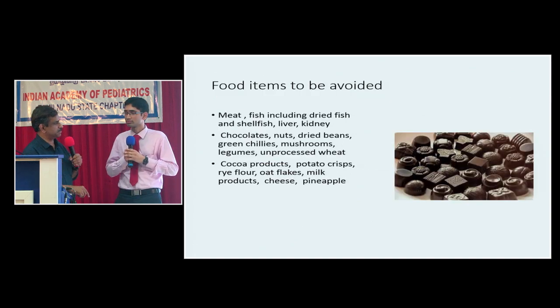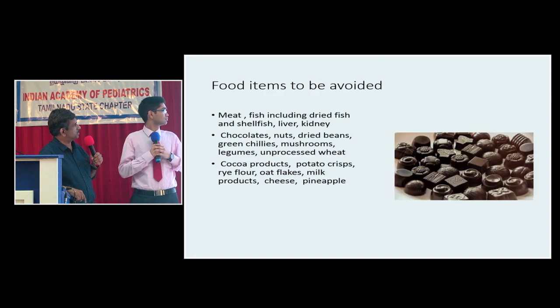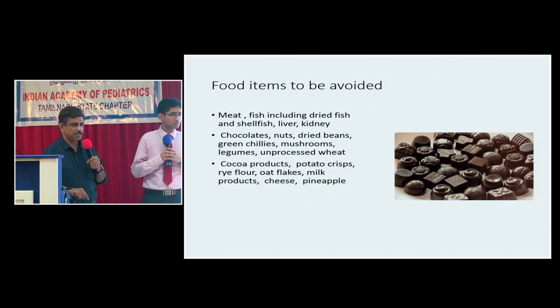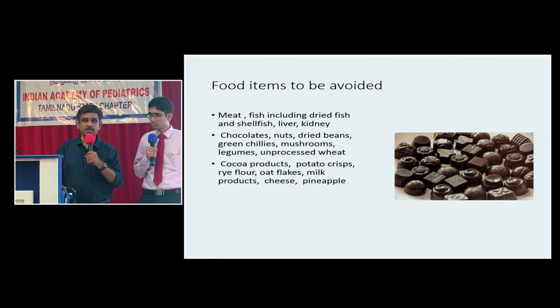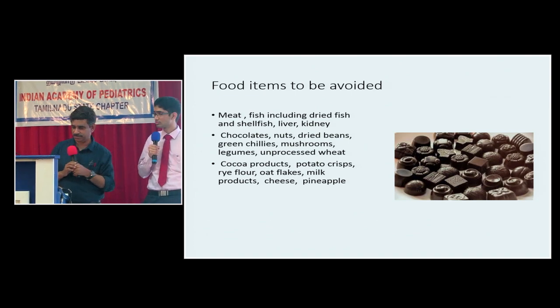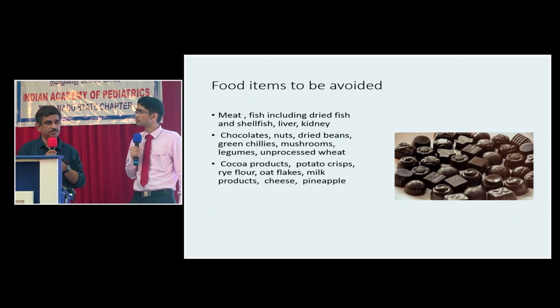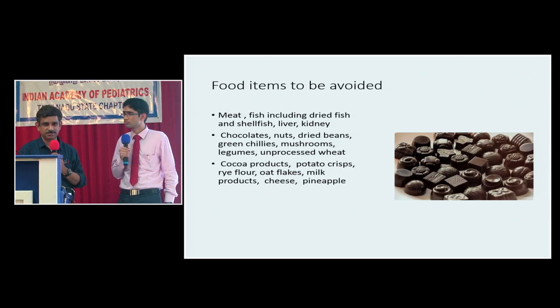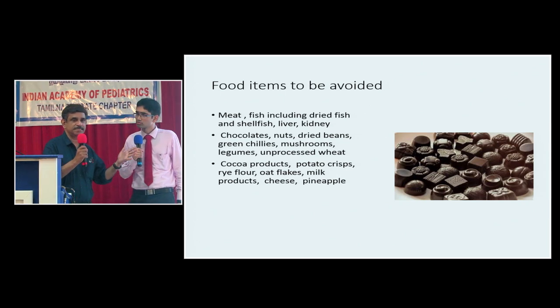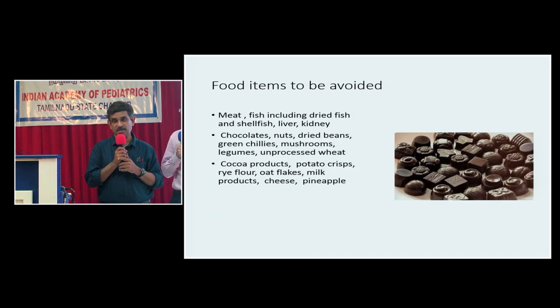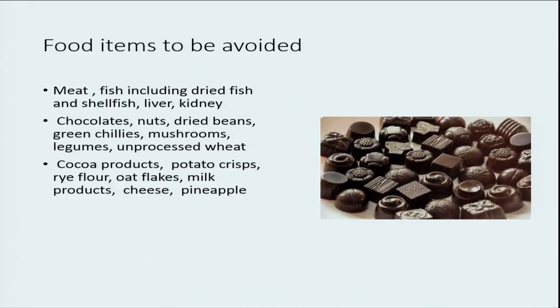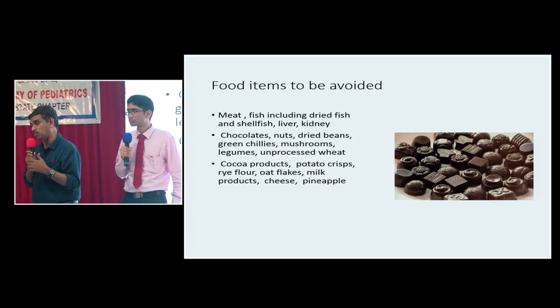These are some of the food items that should be avoided in children with Wilson disease. It's called an unlucky disease, not only because the gene is on the 13th chromosome, but also because they are forbidden from eating chocolates, which they are very fond of. How long should we continue the copper-restricted diet in Wilson disease? Remember that once the patient is stabilized and on maintenance therapy, this dietary restriction should be relaxed, because copper is an essential nutrient for the growth of children. If there is no copper, there can be so many problems.